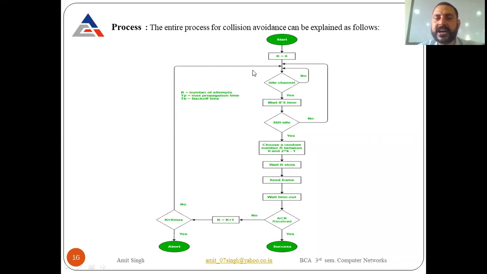Let's start with the first process. And what is the first process? It repeats the process: it senses the channel and detects whether the channel is idle or busy. So this is all about CSMA collision avoidance, as opposed to collision detection. So this is all about the CSMA protocol, or carrier sense multiple access protocol.